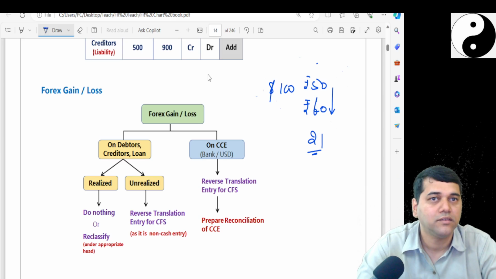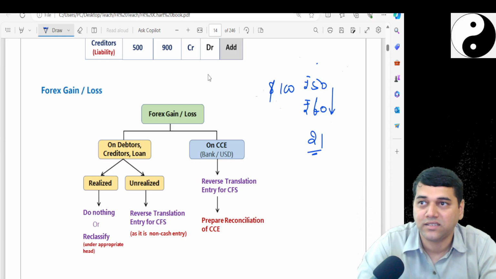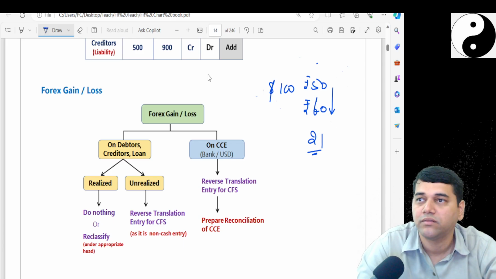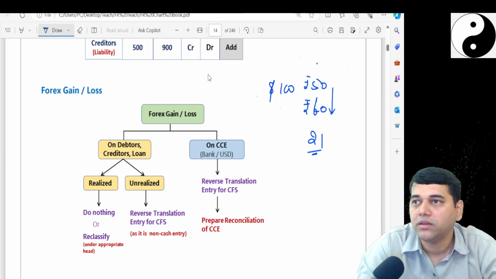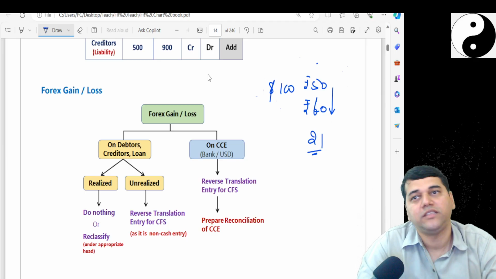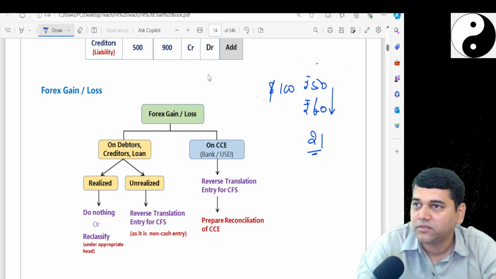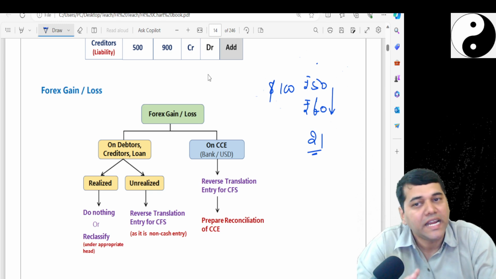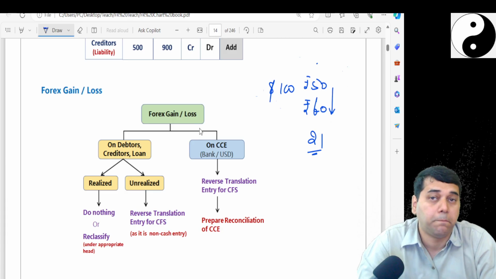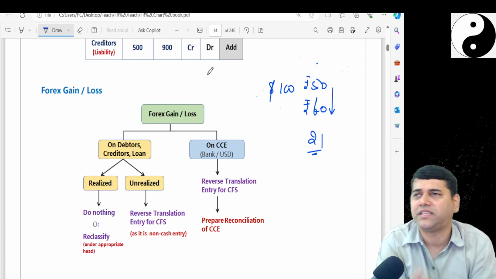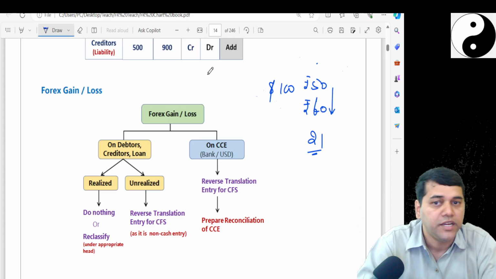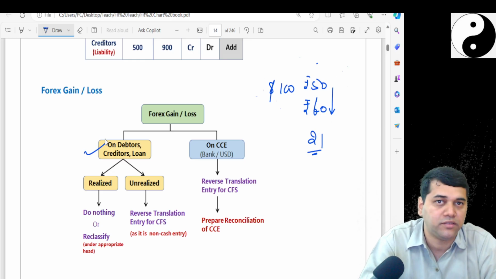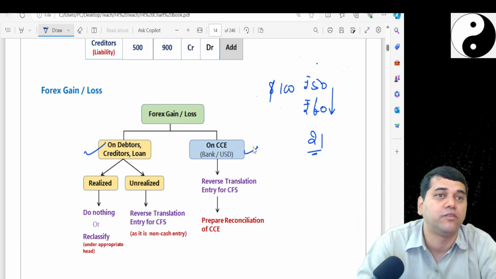Did I realize? No. It is unrealized. Followed, no? Like that, I might have taken external commercial borrowing from the USA. It's a liability to me. A liability has to be restated. In this restatement process, I end up getting loss or profit, whatever it is. That is also not realized. So, when I talk about forex gain or loss, primarily I'll put all gain, whether realized or unrealized, into two buckets: on debtors, creditors, loan or whatever it is, and on cash and cash equivalent.